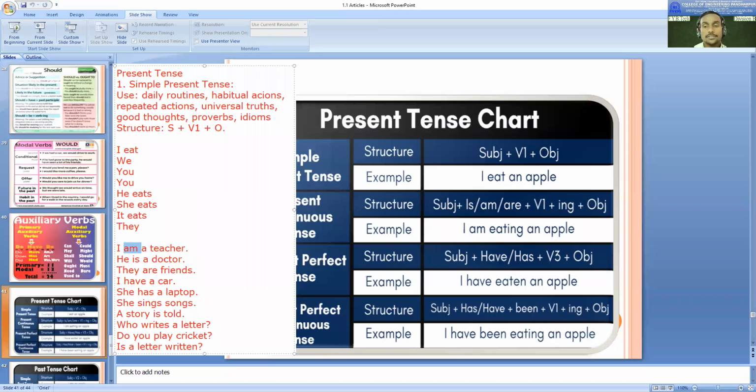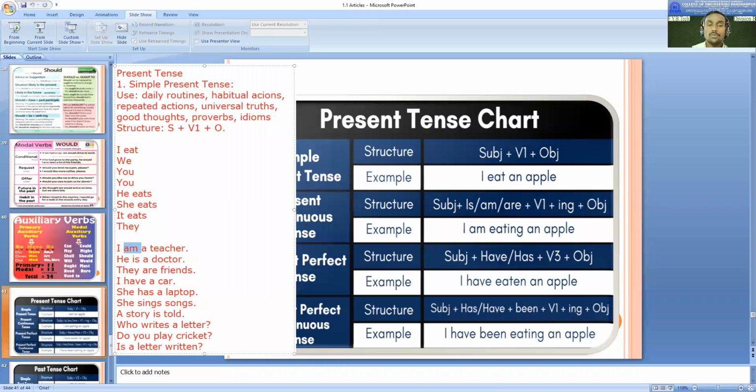Is it present continuous? No, it is not. Why? Because though "am" is used, "am" is used as the main verb. That is not a helping verb. So therefore, it is not present continuous.